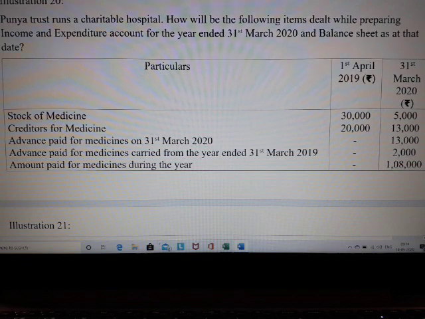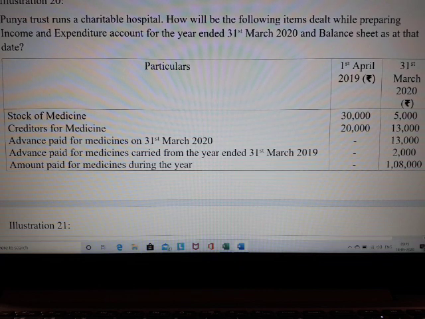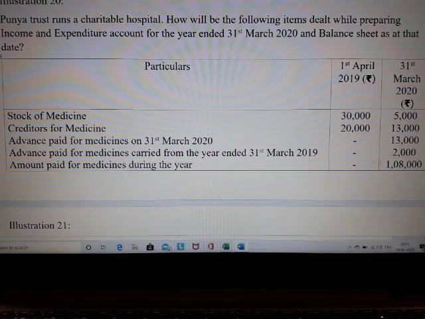So for the creditors for medicine, opening creditors is 20,000, closing creditors is 13,000. Then given to us is advance paid for medicines on 31st of March 2020. Obviously the current year, because we are working for 1920, so the current year advance which you have paid for the medicine is rupees 13,000.